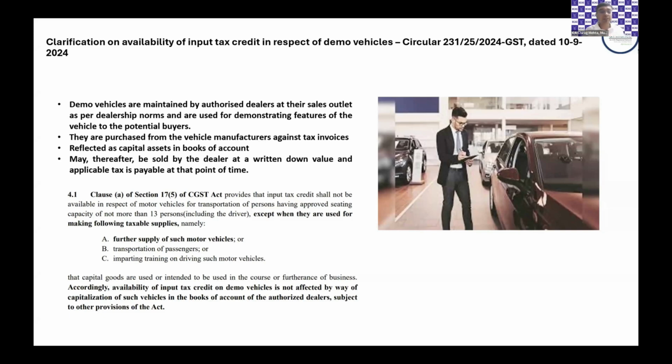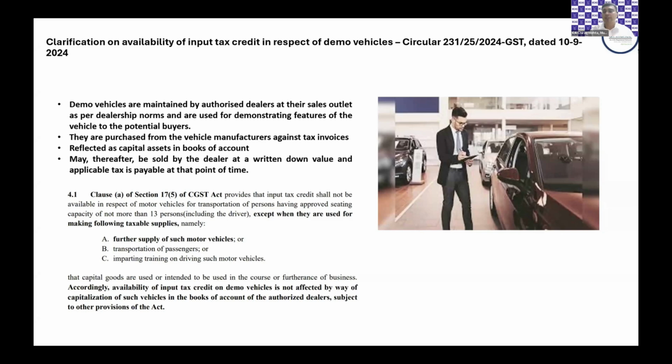The justification is very interesting. The justification it gives is that the term used, or the exception that 17(5) carves out, is except when they are used for making the following taxable supplies, namely further supply of such vehicles. Now take a situation where there is a Toyota brand car and there are 4 cars that the car dealer buys. 1 car is for demo, 3 cars are for sale.